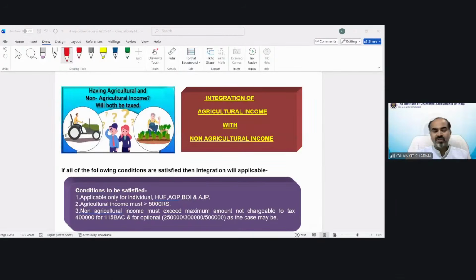Now, as we are discussing agricultural income, we have just gone through the agricultural income theoretical part, and there are technically 4 types of agricultural income. The first one was rent and revenue from an agricultural land situated in India and used for agricultural operation. The second is rent from farm building. The third was nursery operation, and the fourth was composite business. The composite business provision we will discuss in detail after this topic of integration, because that is also a numerical part.